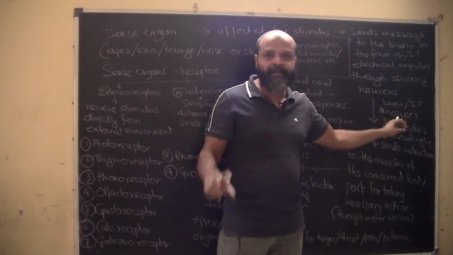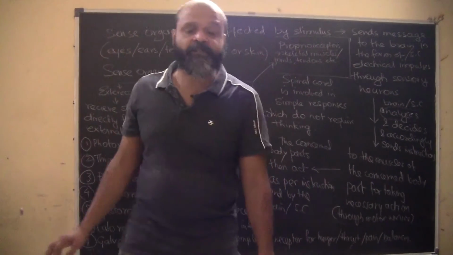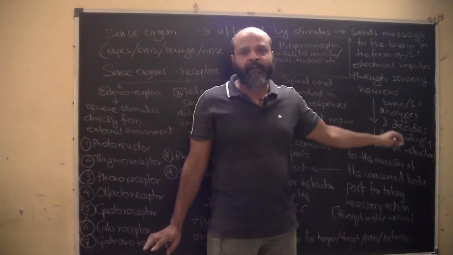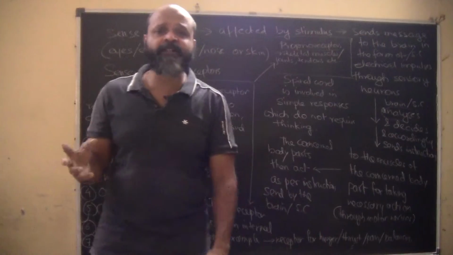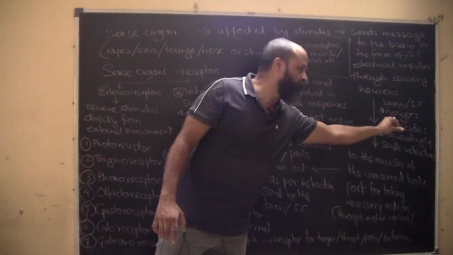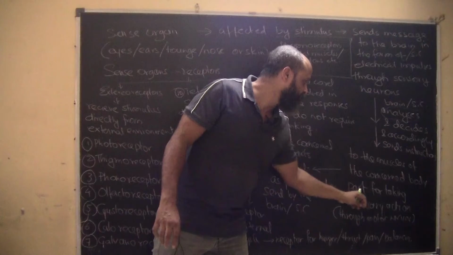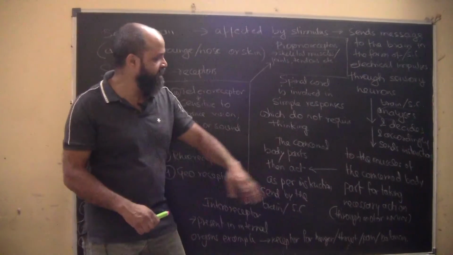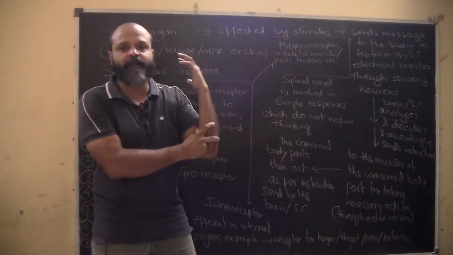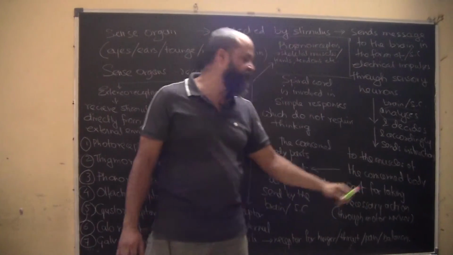So the analyzing part is primarily done by the brain. Whatever information passes on to the brain which requires thinking and then the action needs to be taken, that part is performed by the brain. However, actions which require an immediate response are sorted out by the spinal cord itself. The brain and the spinal cord analyze and decide accordingly and send instructions to the muscles of the concerned body part. For example, if I am withdrawing my hand, my muscles here will contract. The moment they contract, my hand is pulled off. So the muscles of the concerned body part take the necessary actions.